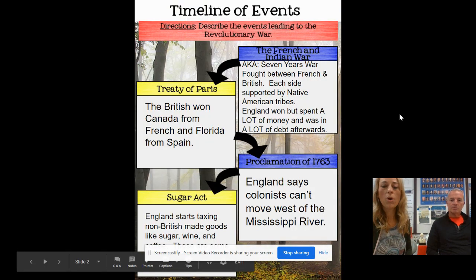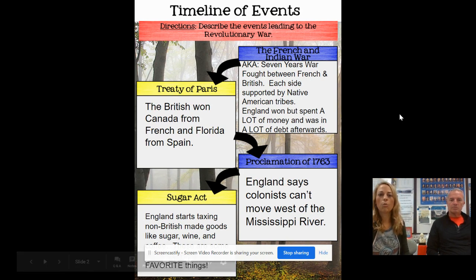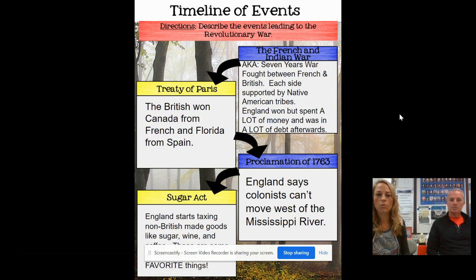Okay, so one of the root causes of the Revolutionary War was another war, the French and Indian War, also known as the Seven Years' War. This was a fight between the British and the French for territory out towards the Ohio River Valley. The British really wanted that territory. The French really wanted that territory. Most Native Americans came in on the side of the French. The British actually ended up winning the war, but they had to spend a ton of money to do so. They were in a lot of debt.